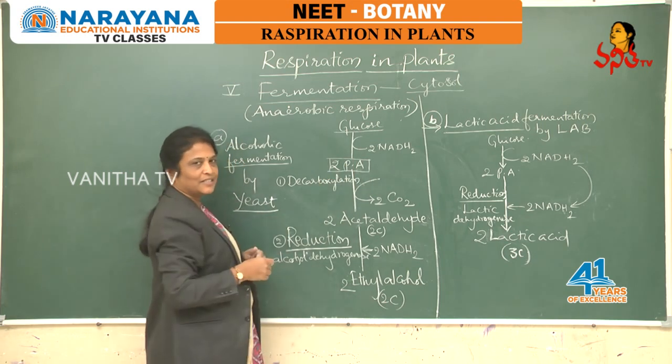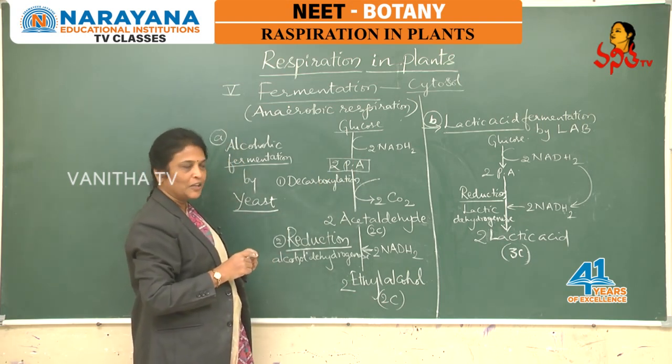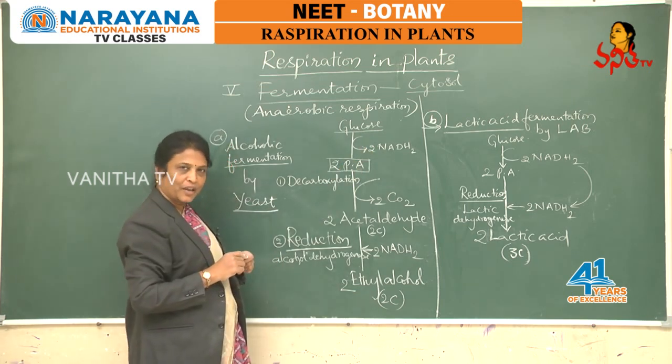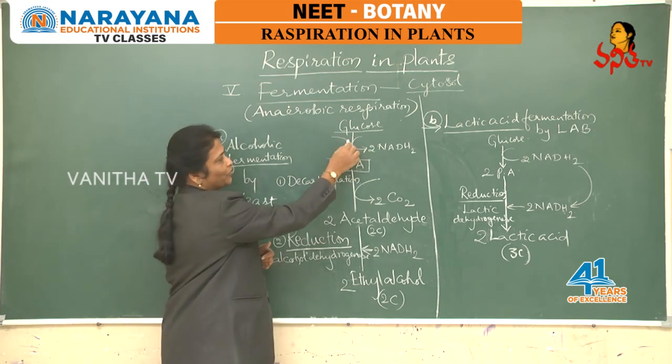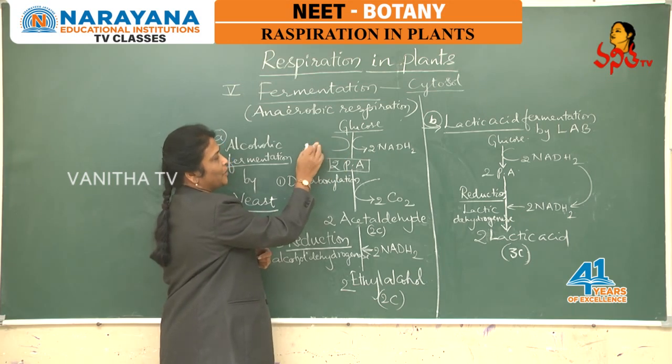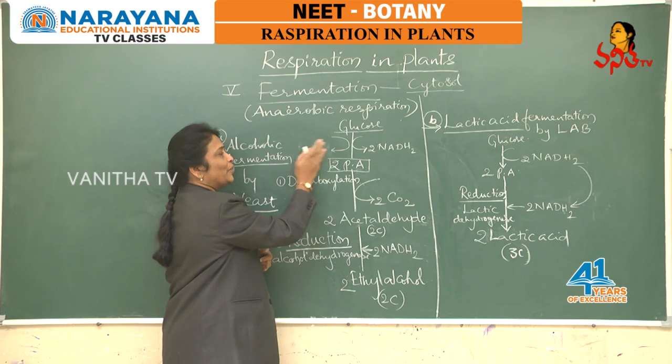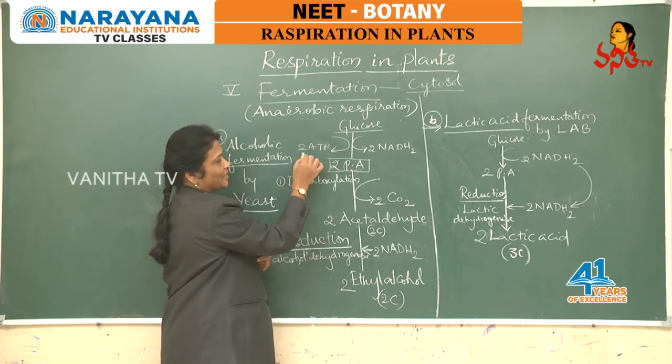At the end of glycolysis, glucose splits into two molecules of pyruvic acid, and two NADH molecules are added to the cytosol. Of course 4 ATP by SLP are also added, but among the 4 ATP, 2 ATP molecules are utilized, so only 2 ATP as net gain are added by glycolysis.